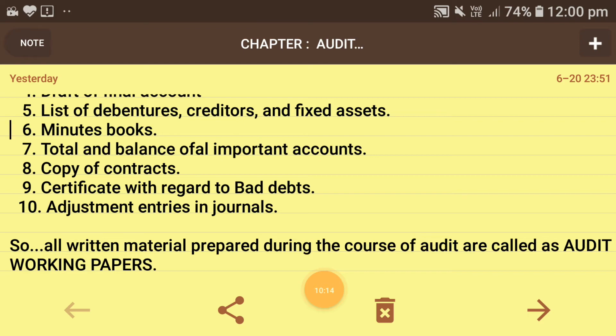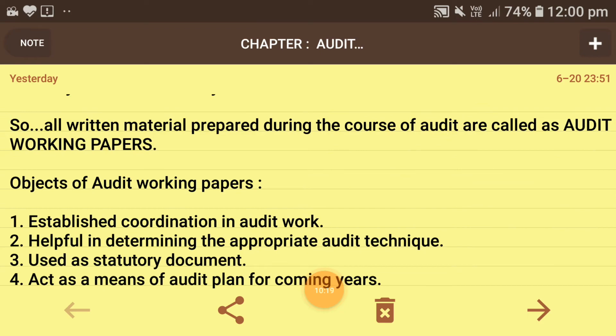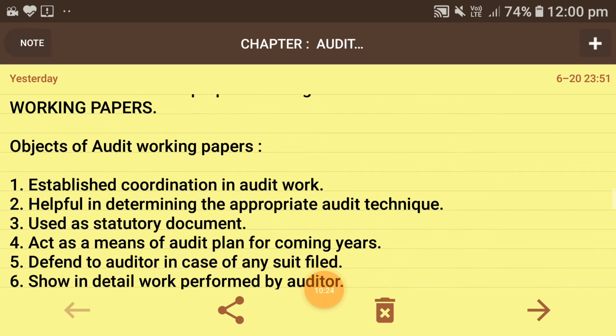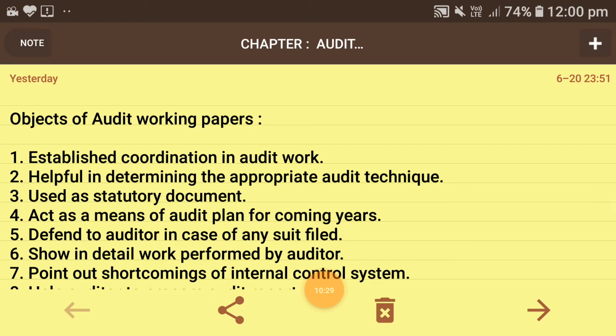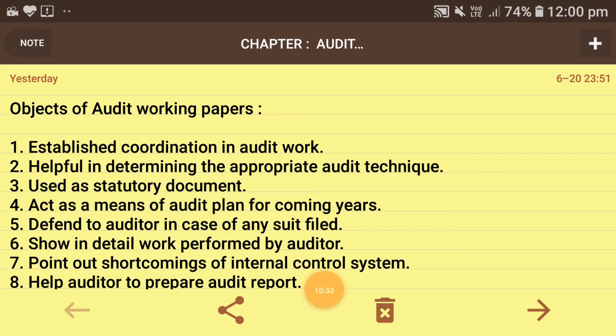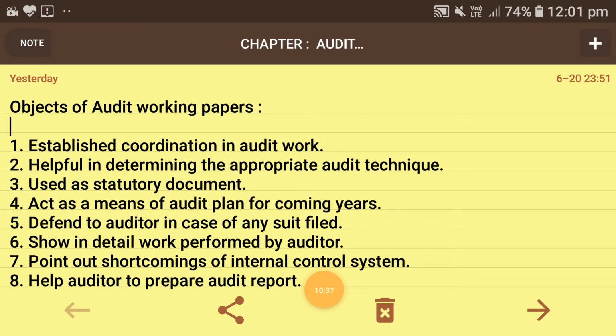Now, if I talk about the objects of audit working papers: it establishes coordination in audit work, is helpful in determining the appropriate audit technique, is used as a statutory document, acts as a means of audit plan for coming years, and defends the auditor in the case of any suit filed. Yes, it is very important that it acts as a defender of the auditor in the case of any suit filed against the auditor by the company, because the auditor has proof which says that this did not happen. This could be explained with the help of audit working paper.